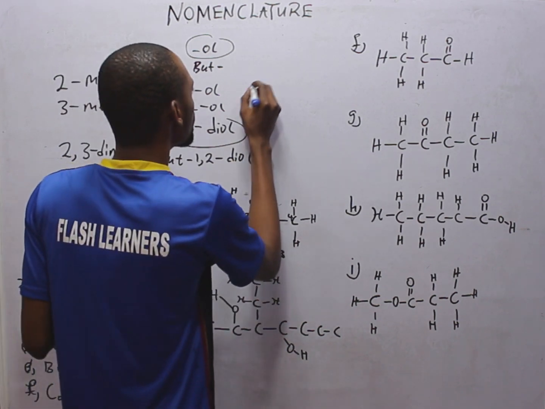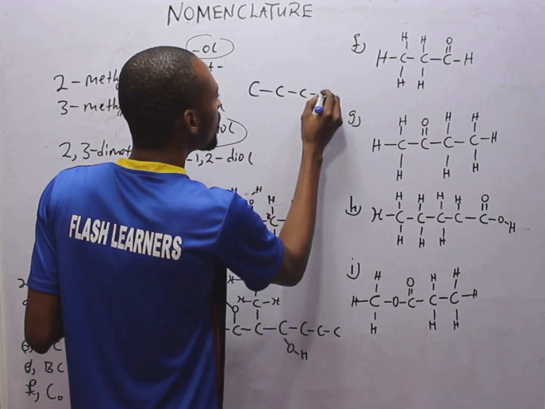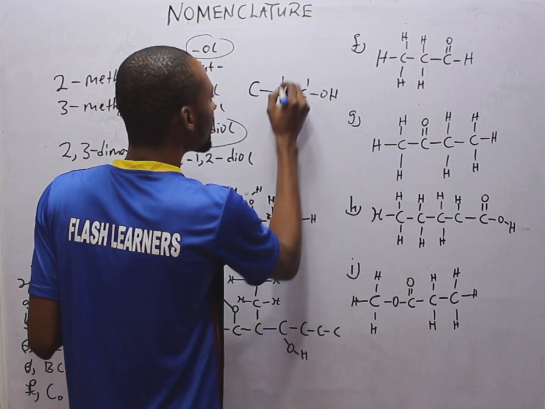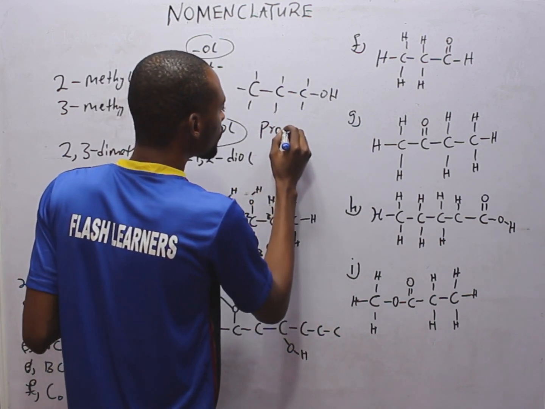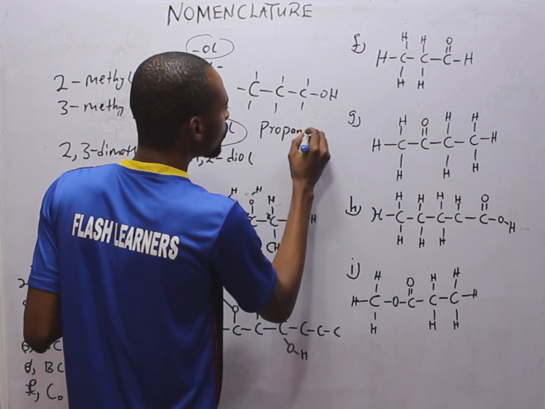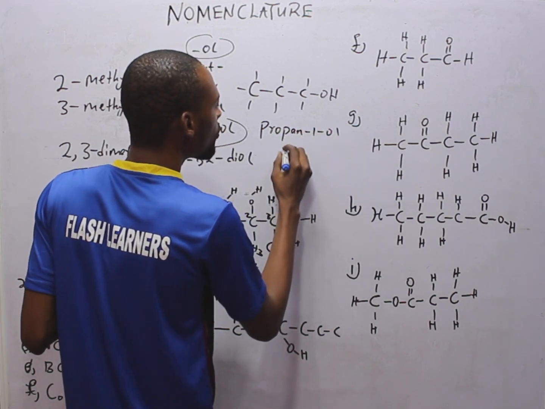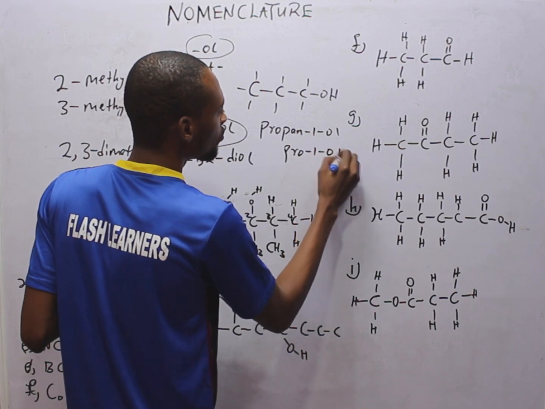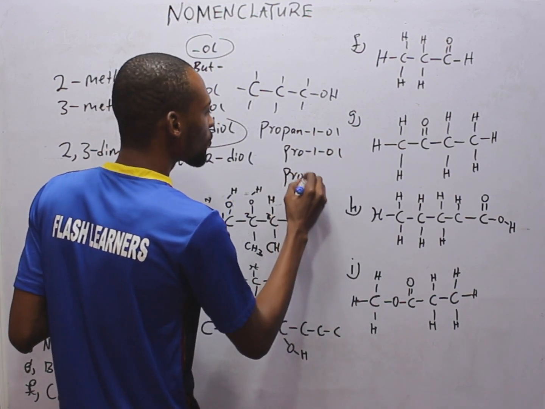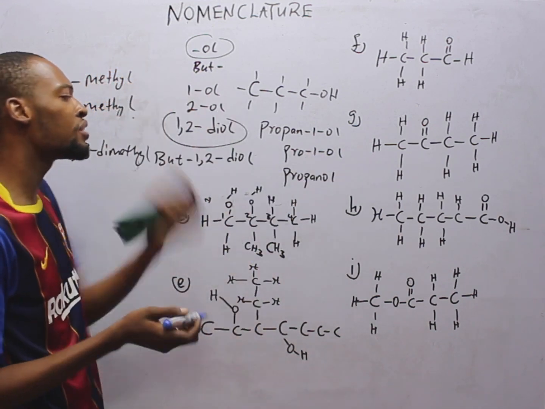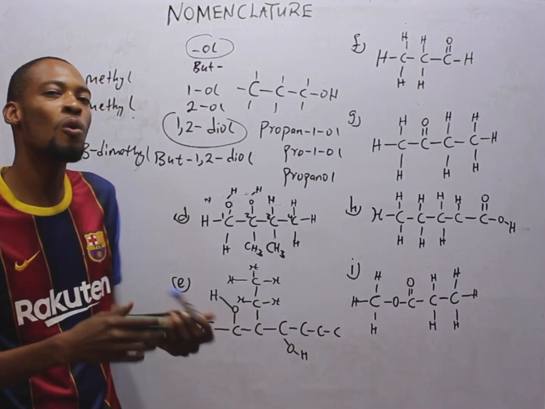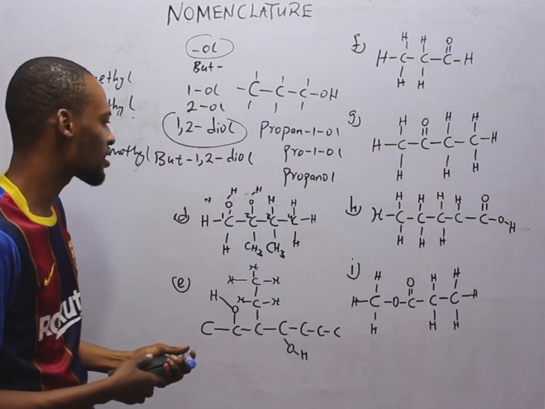Now if you have something like this, 1 2 3, and the OH is here, with hydrogens on the other carbons, this is simply propan-1-ol, or prop-1-ol, and it is the same thing as propanol. Since it is on carbon 1, you may choose to remove the 1 to have propanol, or 1-propanol. That is correct.